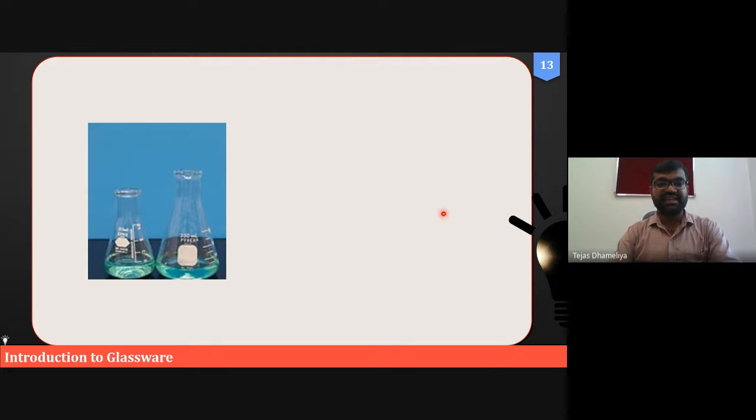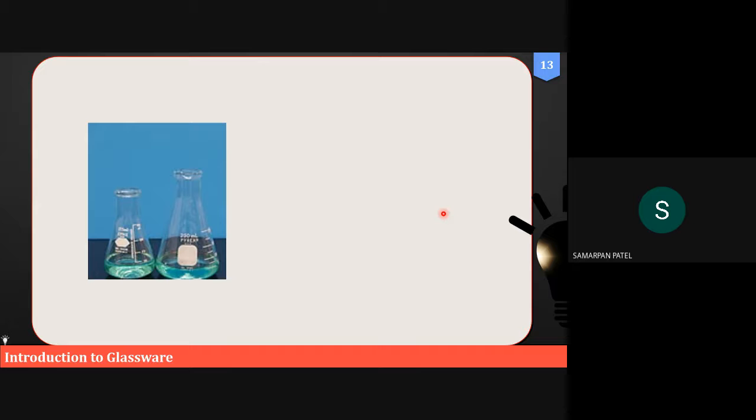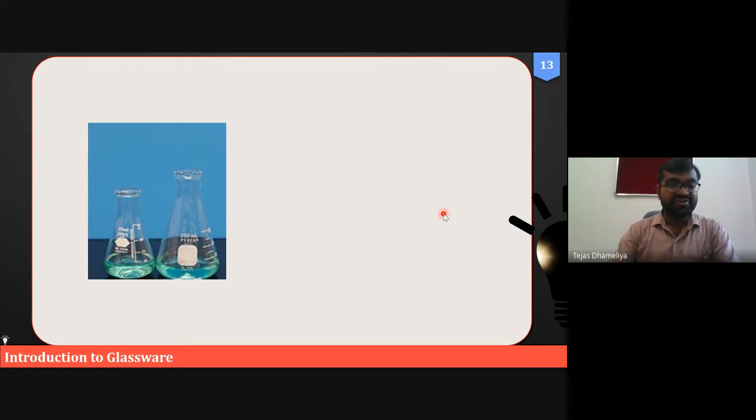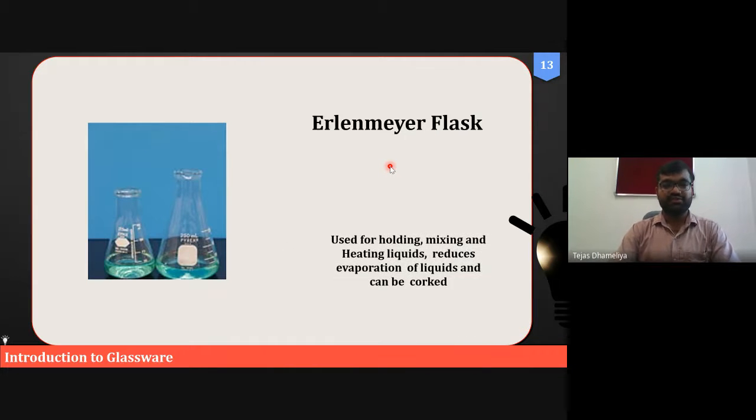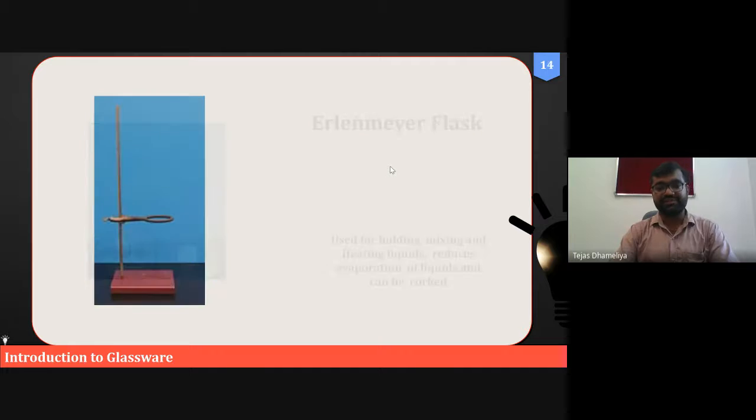Okay. Chalo, what is the name of this glass apparatus? Samarpan. Conical flask. Yeah, they are conical flasks, and I can see one of them is a 50 ml conical flask, the other a 250 ml conical flask. They are also called Erlenmeyer flasks. The flask is called conical because it has a cone shape. It is used for holding, mixing, heating, majorly for liquids.